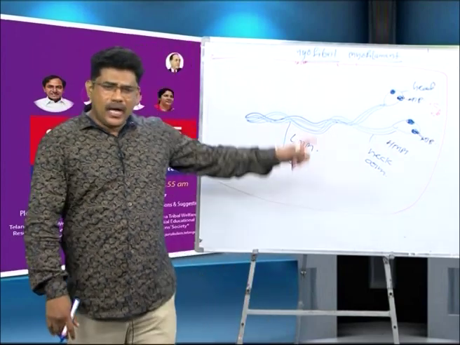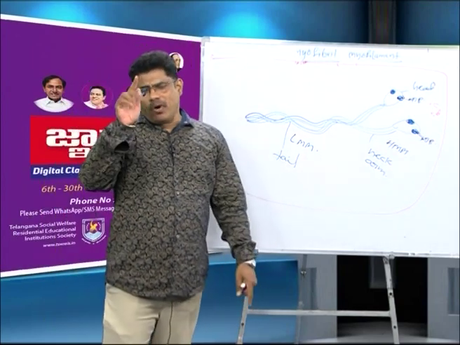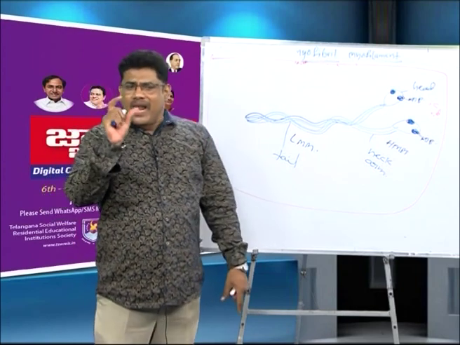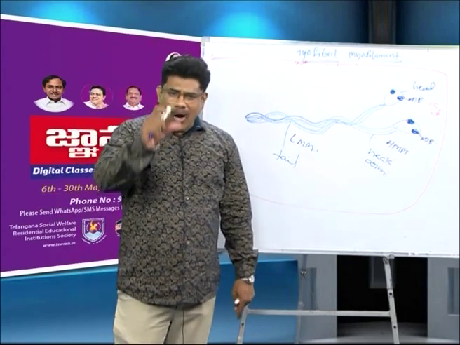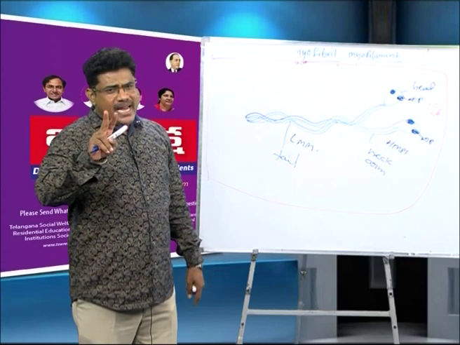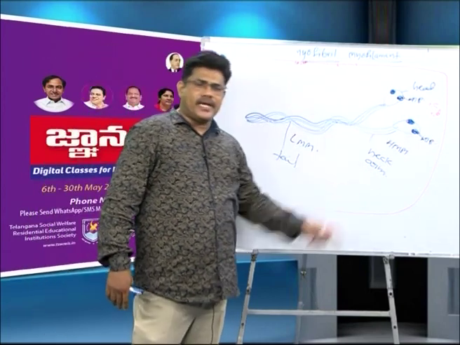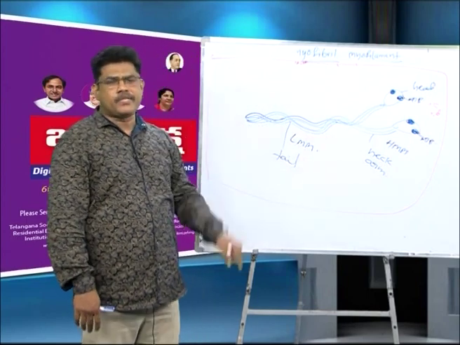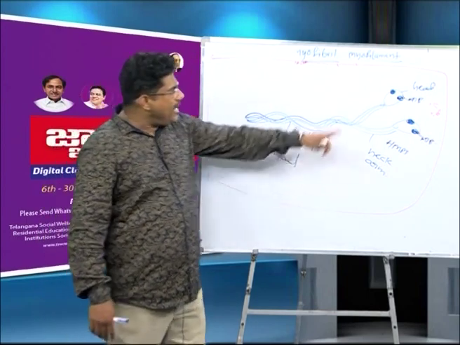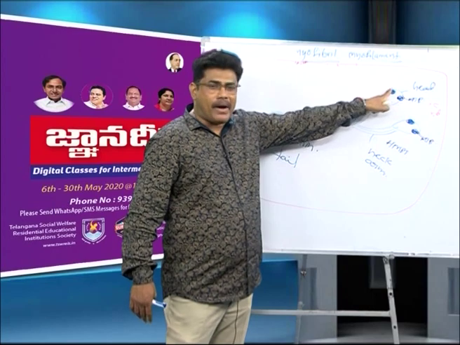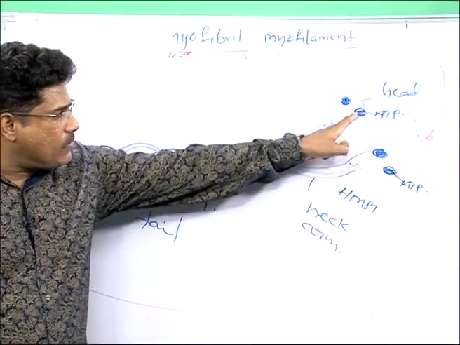Next one, thick filament. One thick filament is made up of 300 myosins. What is the myosin structure? Myosin has two polypeptide chains. In myosin, two heads, two necks, and one tail are present. In the head, two sites are there. This is the active site, which binds to actin protein. And this is the ATP site.